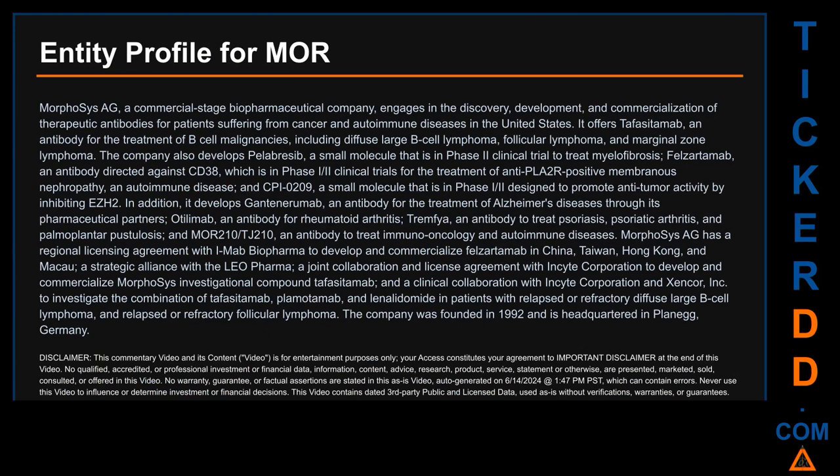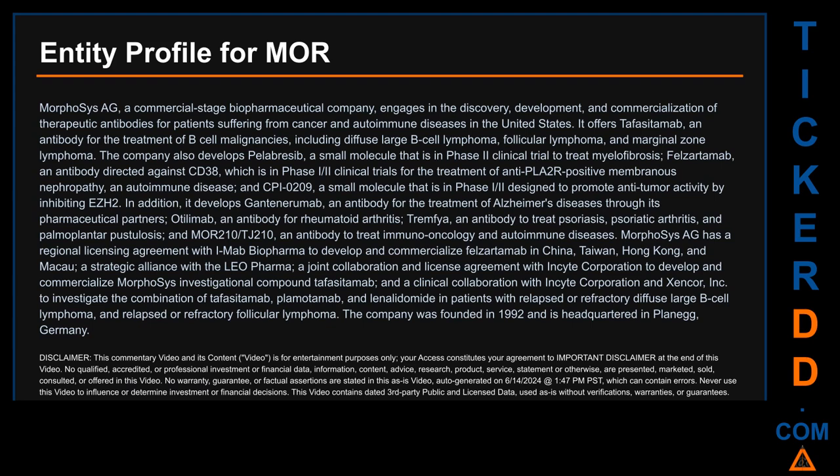Hello. My name is Carl. I searched the public web to find information about the company that is behind this ticker. Here's what I found. Morphosys AG, a commercial-stage biopharmaceutical company, engages in the discovery, development, and commercialization of therapeutic antibodies for patients suffering from cancer and autoimmune diseases in the United States.